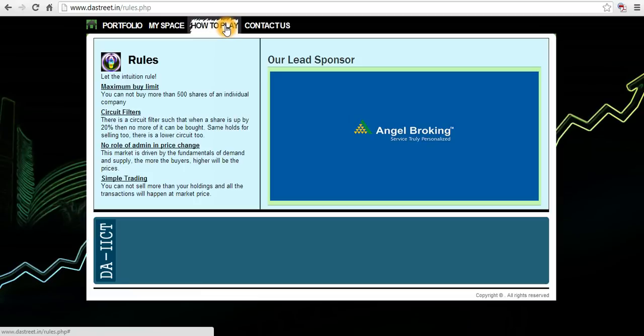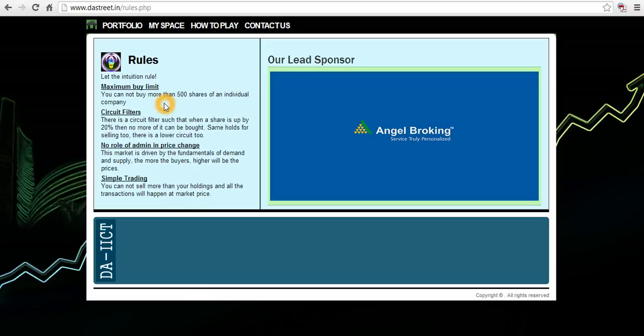Whenever there is more demand for a share, its price goes up, and whenever the demand is less, the price goes down. In our game, there is a maximum limit on the number of shares of a particular company that you can buy. In total, you can buy a maximum of 500 shares of an individual company.